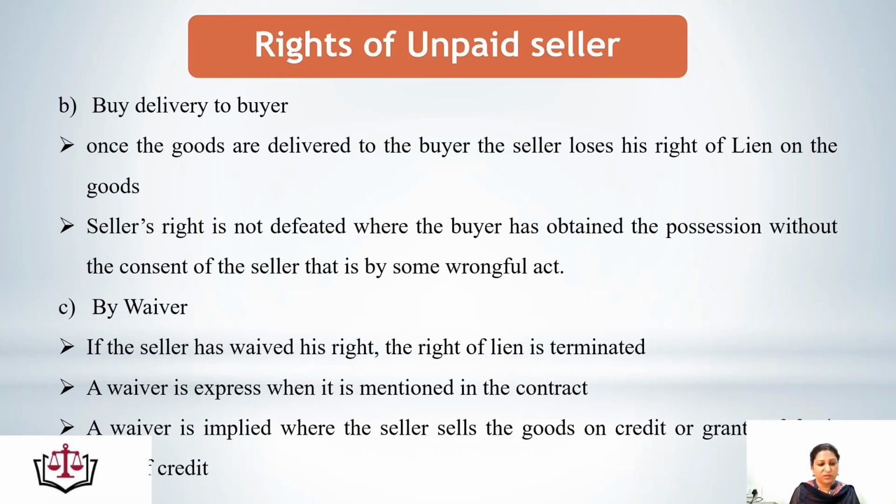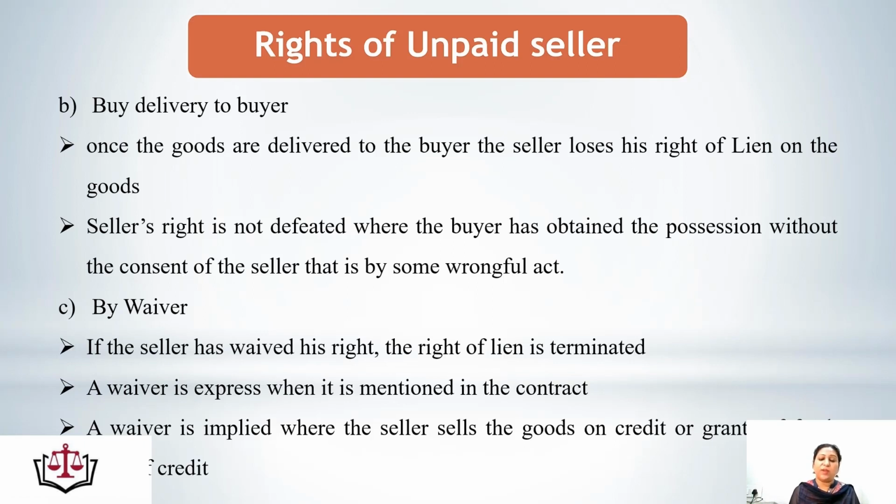In this case the right of lien is terminated. A waiver is implied where the seller sells the goods on credit or grants fresh terms of credit. Let's suppose there was a term of credit in the contract when the contract of sale was made, and on the day of the payment, the seller has given 2 months more credit.